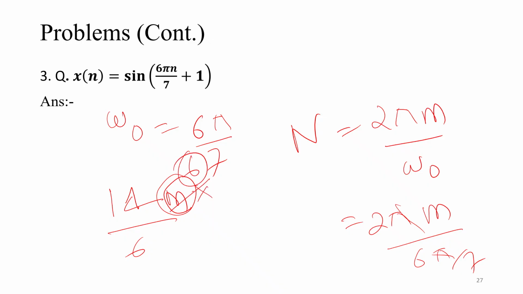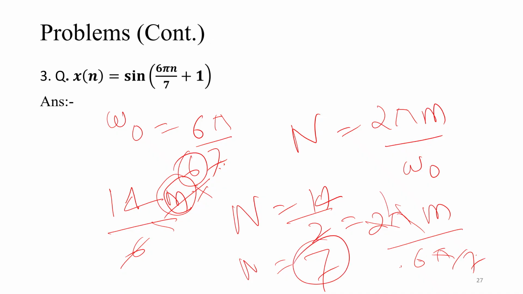I put 6, 6 cancels, so n is equal to 14. So I am getting n is equal to 14 by 2, n is equal to 7.